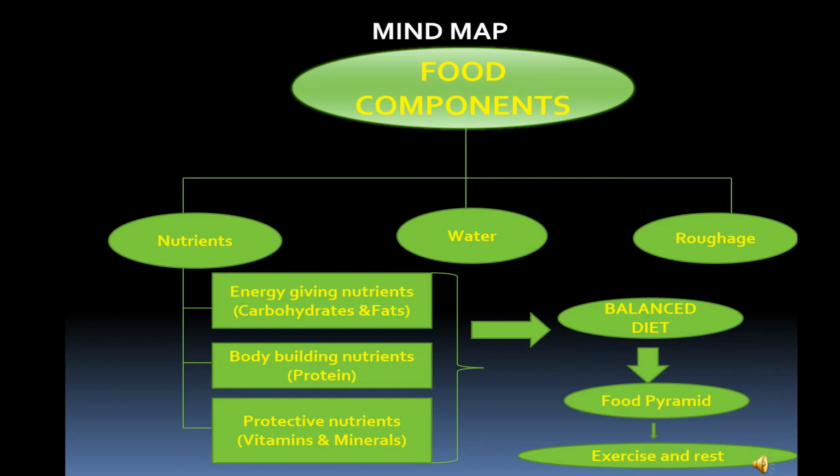Apart from these nutrients, water and roughage are also very important for our body. Water circulates nutrients to all parts of the body and roughage helps in digestion. A diet including all the nutrients in the right quantity is called a balanced diet. The best way to understand the suitable amount of food items to eat on a daily basis is by looking